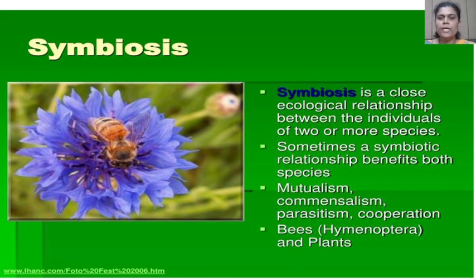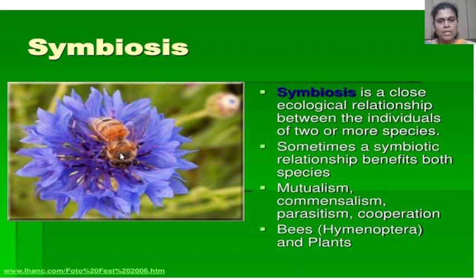Sometimes a symbiotic relationship benefits both of the individuals, that is, that type of relationship benefits both species. Example, look at the picture: both of the species are benefited, and this is known as a symbiotic relationship.